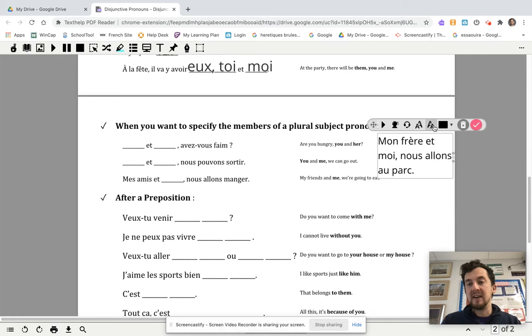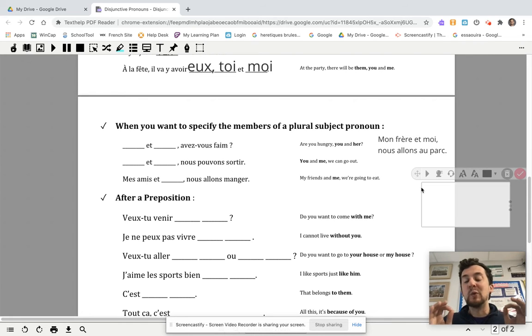The question might be, qui est nous? Who is we, right? So in French, if you want to specify who exactly is we that we're talking about, what you're going to do is separate with a comma and just say those people, d'accord, using these pronouns. So if you want to say my brother and me, mon frère et moi, comma, nous allons au parc. We're going to the park. D'accord?